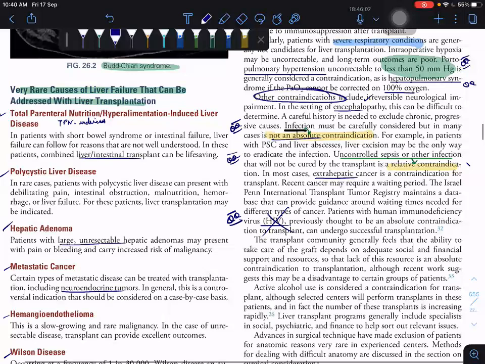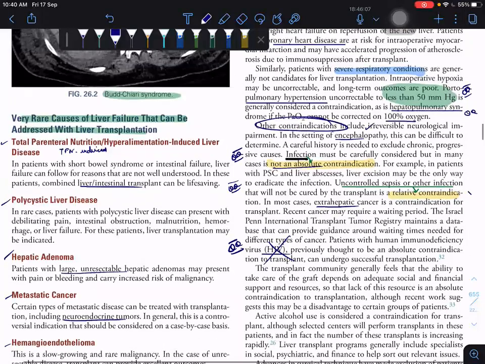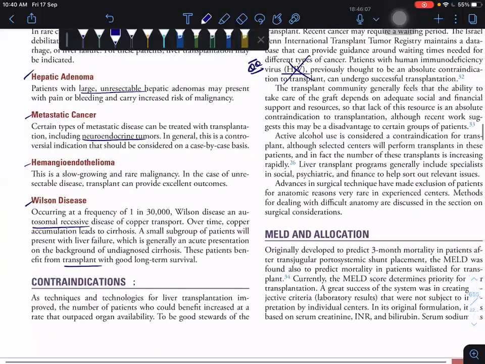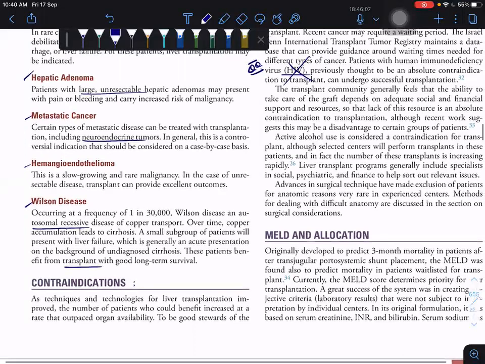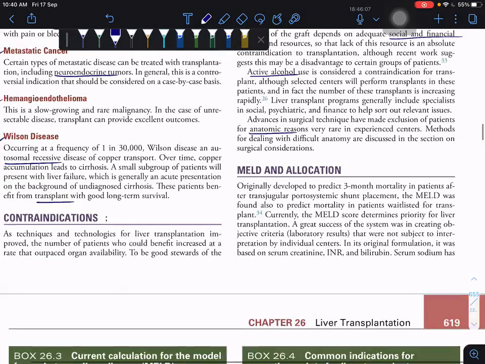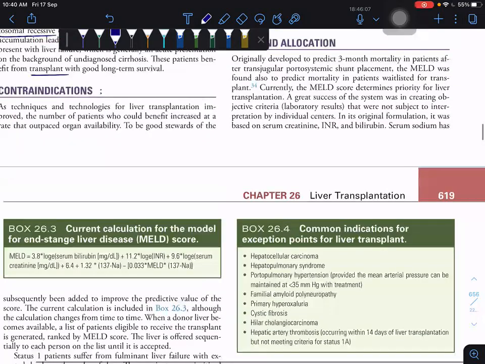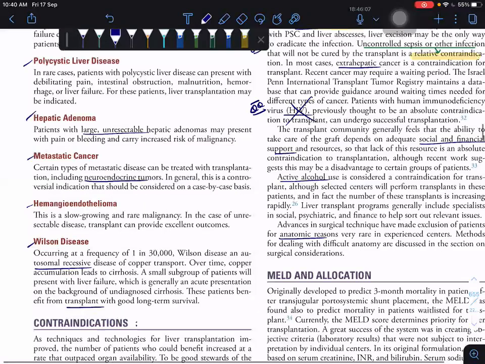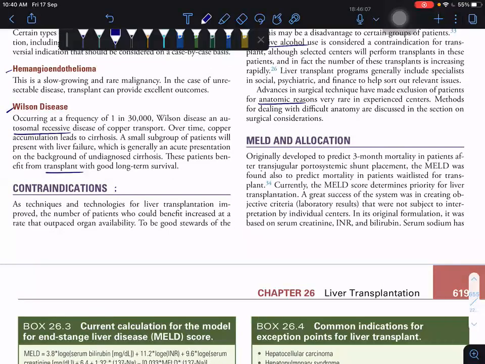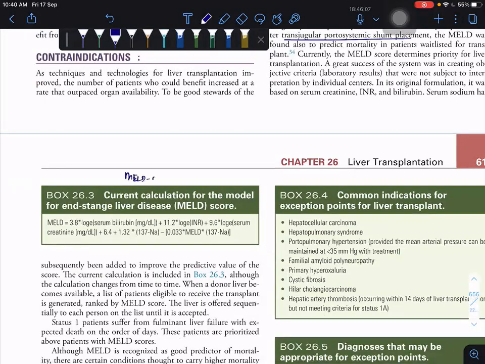Other points you basically already know. And other social and financial support issues, active alcohol use, anatomic reasons, are also considered contraindications. So these are the contraindications they are telling. Then MELD: you already know MELD was initially devised for predicting mortality in TIPS. Nowadays the MELD score used is usually the MELD sodium score.